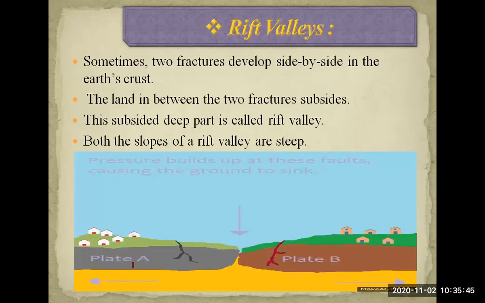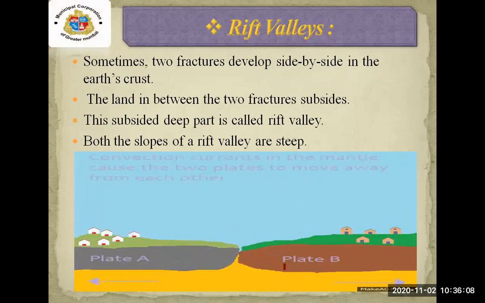See the portion, plate A and plate B. Here you can see, first of all, this portion is flat. When the pressure goes in the horizontal way on the earth's movement in opposite directions, then what will happen? You can see the crack in between.